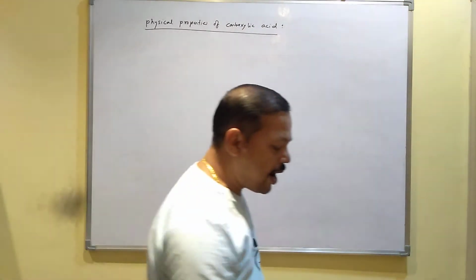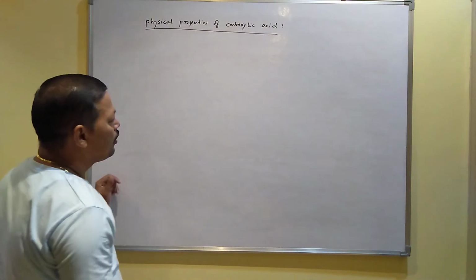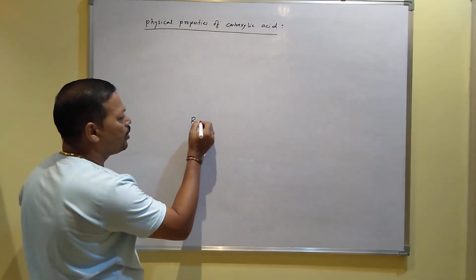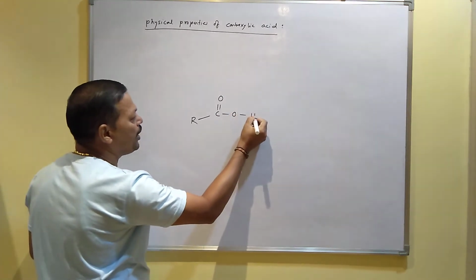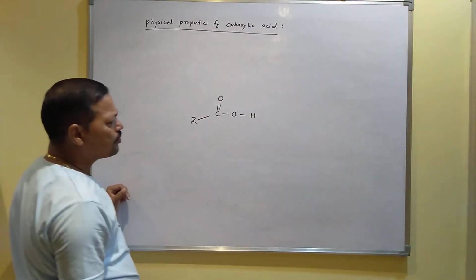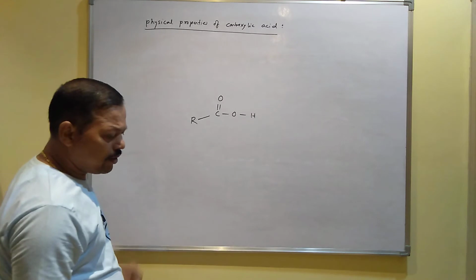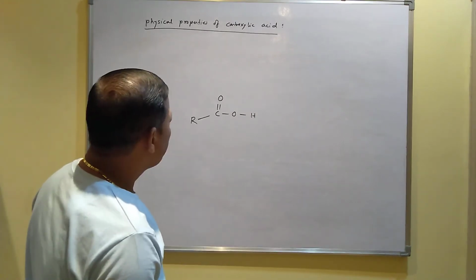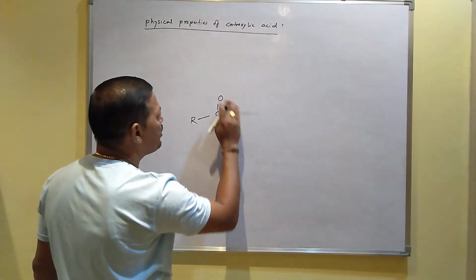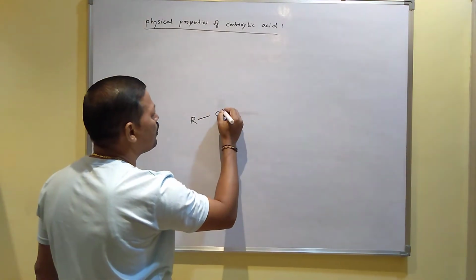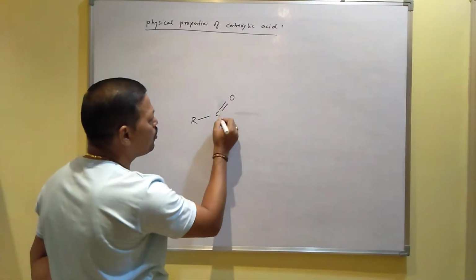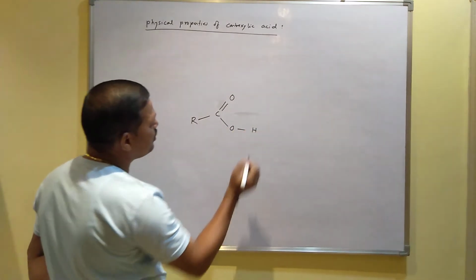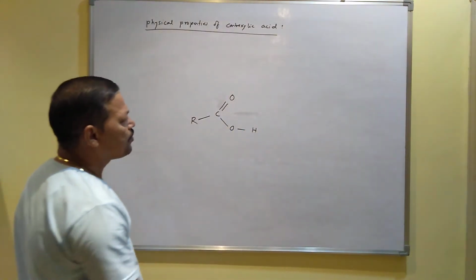Why do they show a high boiling point? This is one of the carboxylic acids, RCOOH. You can write it like this, R, C double bond O, OH. This is one carboxylic acid.